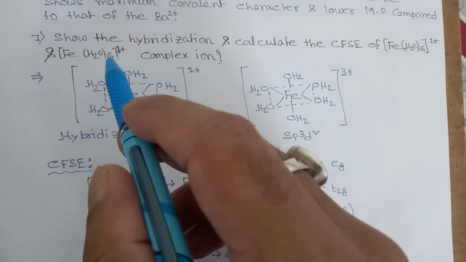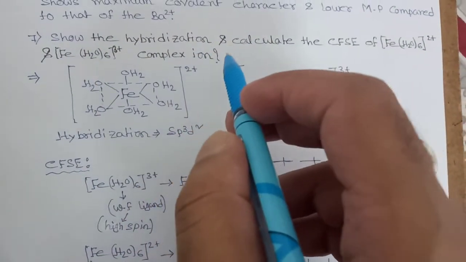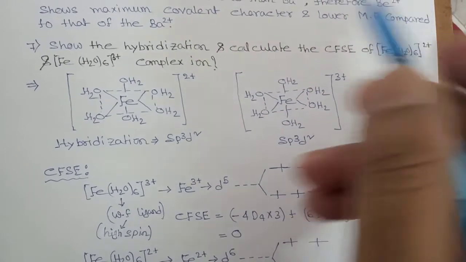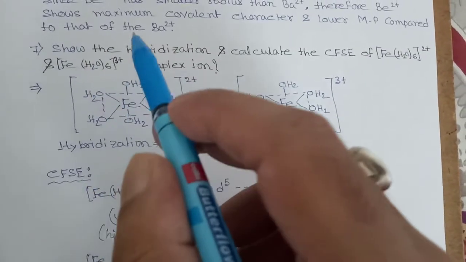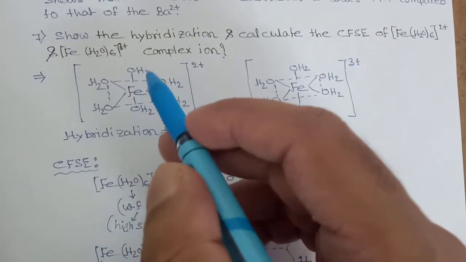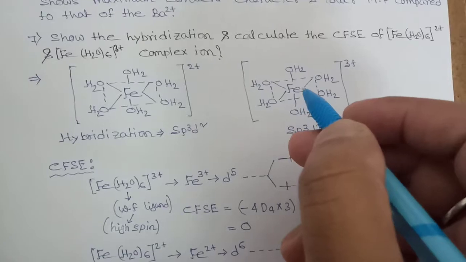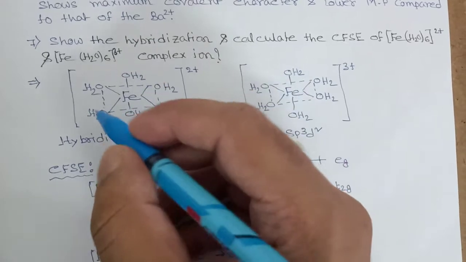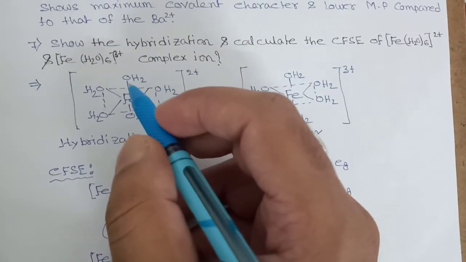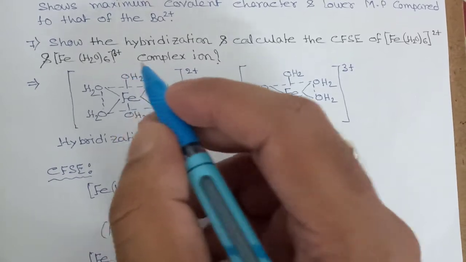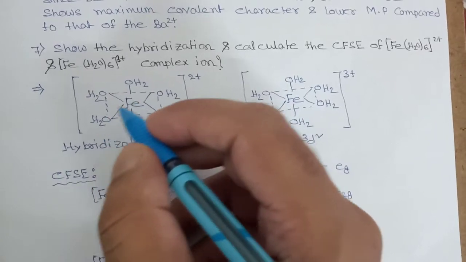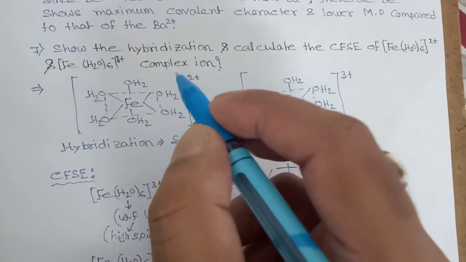Now, show the hybridization and calculate the CFSE value of the complex ions [Fe(H2O)6] 2 plus and [Fe(H2O)6] 3 plus. So we have two complexes, one is [Fe(H2O)6] 2 plus and another is [Fe(H2O)6] 3 plus. Now see, this is an octahedral complex and there are 6 covalent, or you can say 6 sigma bonds present. See this, 1 2 3 4 5 6. So 6 sigma bonds are present.